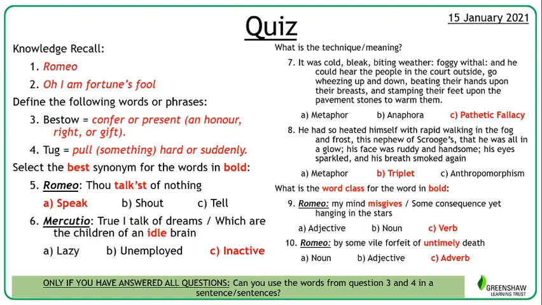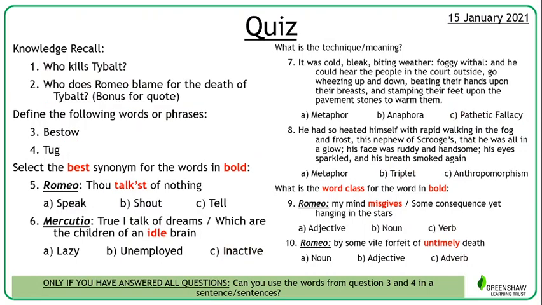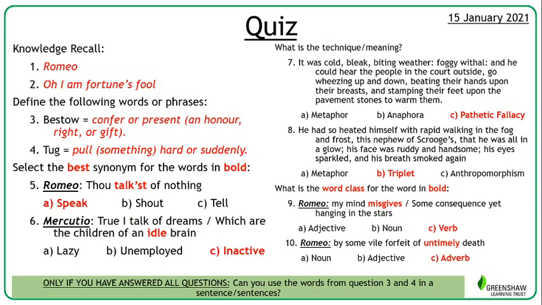Okay, so the person who kills Tybalt is Romeo. The quote that Romeo runs around saying, and who he blames for the death of Tybalt, is fortune or fate. "Oh, I am fortune's fool." So if you've said fate or anything like that, you can have it. This is the quote I wanted.